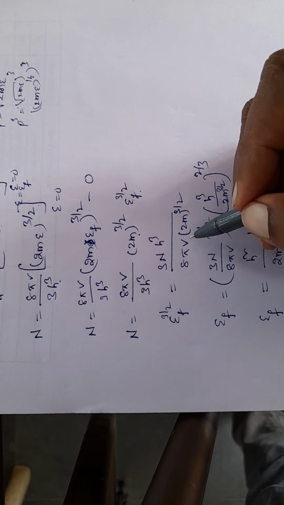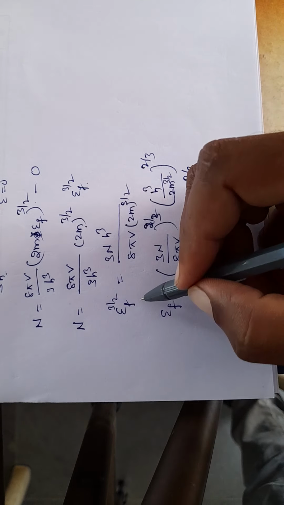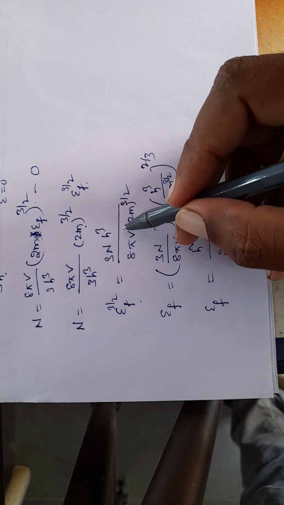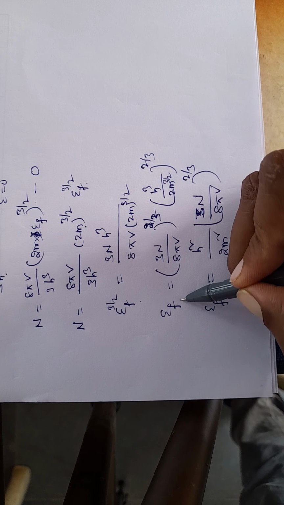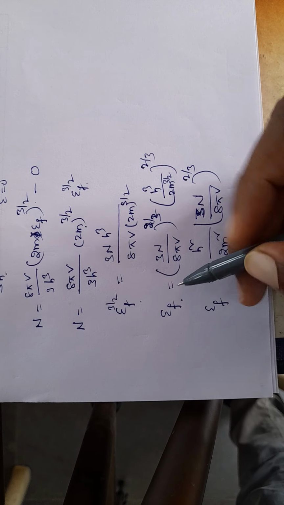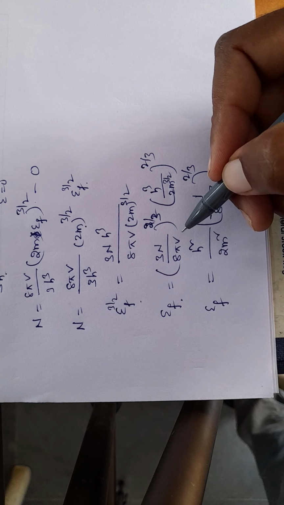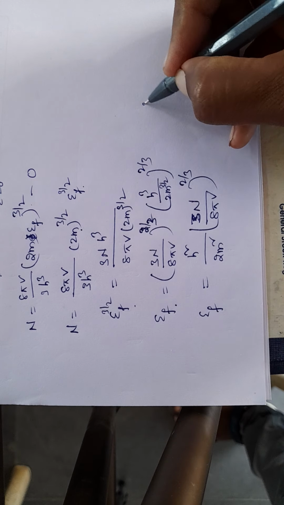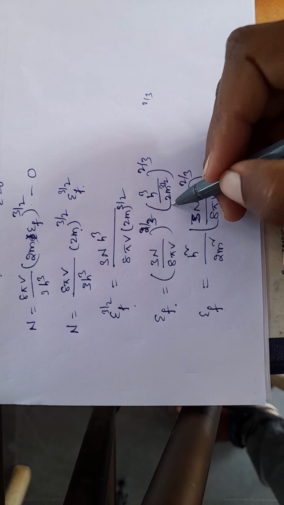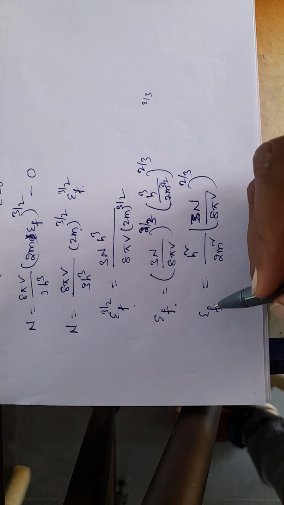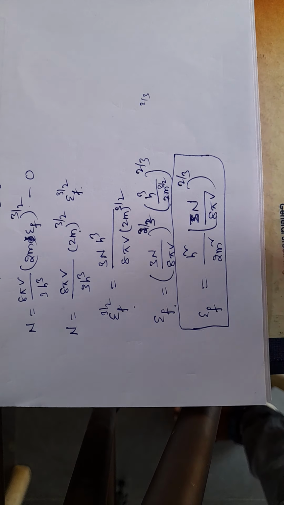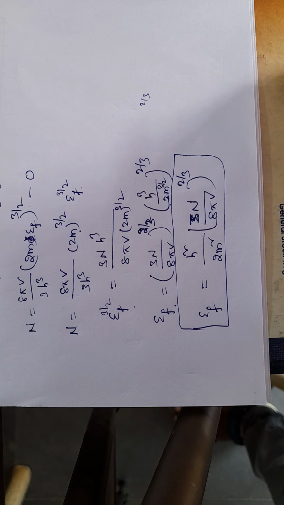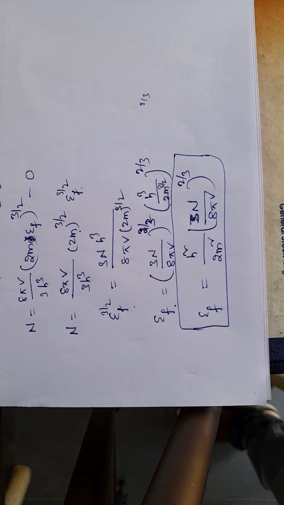From this formula we can write EF whole to the power of 3 by 2 equals 3N h cube by 8 pi V into 2m whole power 3 by 2. From this formula we can write EF, that is the Fermi energy, by raising the power on both sides with 2 by 3. So finally we get the value of Fermi energy, that is EF equals h square by 2m into 3N by 8 pi V whole to the power of 2 by 3. This is the expression for the Fermi energy of electron gas. Thank you.